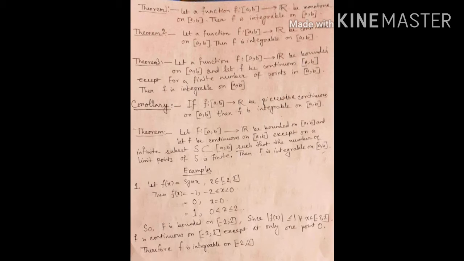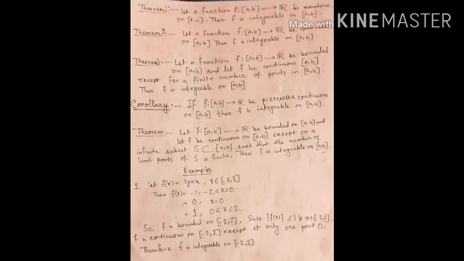Next theorem: let a function f from closed interval [a, b] to R be continuous on closed interval [a, b], then f is integrable on closed interval [a, b]. Next theorem: let a function f from closed interval [a, b] to R be bounded on closed interval [a, b], and let f be continuous on closed interval [a, b] except for a finite number of points in closed interval [a, b], then f is integrable on closed interval [a, b].